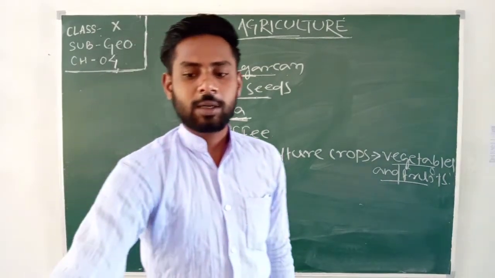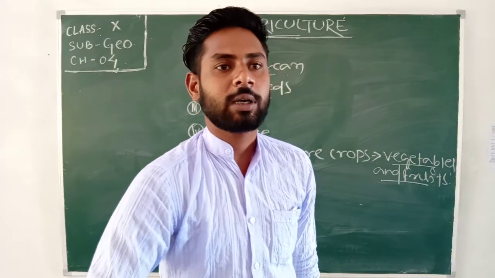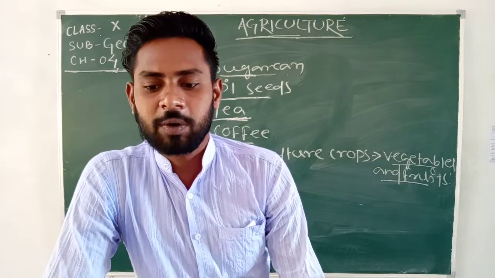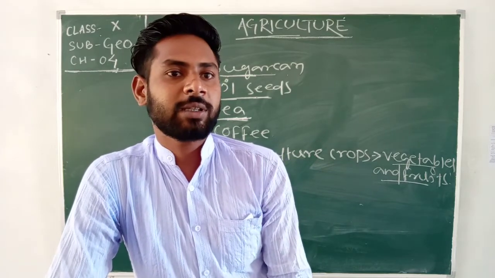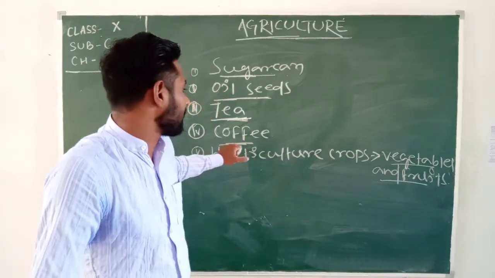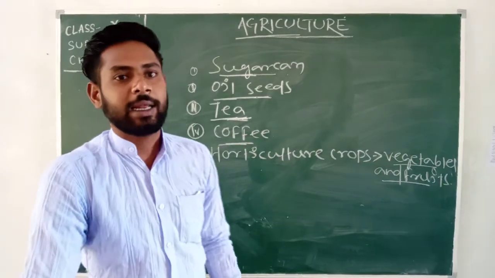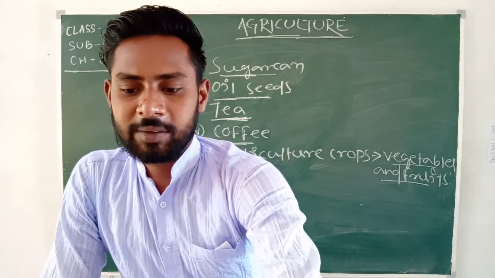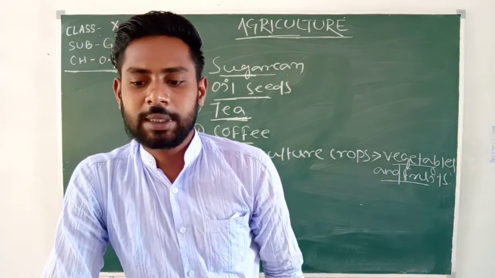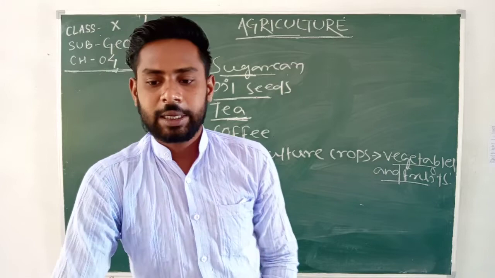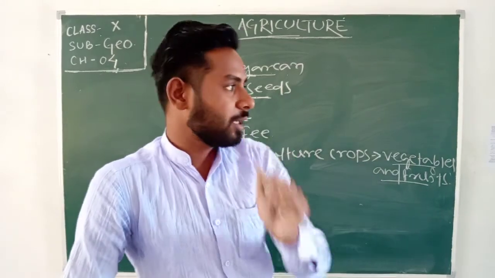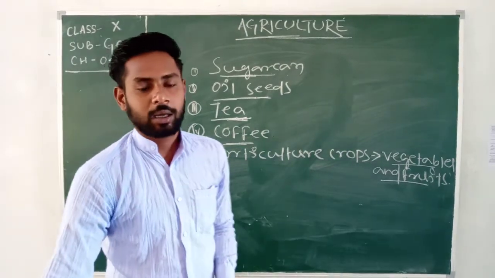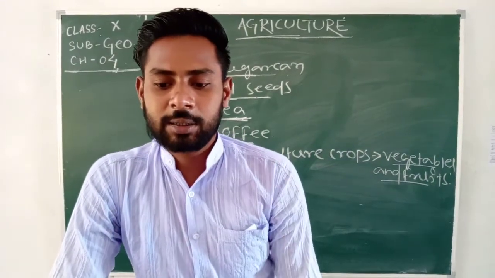Got it? Then coffee. Coffee is also in the class of beverages. Indian coffee is known in the world for its good quality. It means the best quality coffee is cultivated in Indian land by Indian farmers. Its cultivation is confined to the Nilgiri in Karnataka, Kerala and Tamil Nadu. It means the major coffee producing states of India are Karnataka, Kerala and Tamil Nadu.